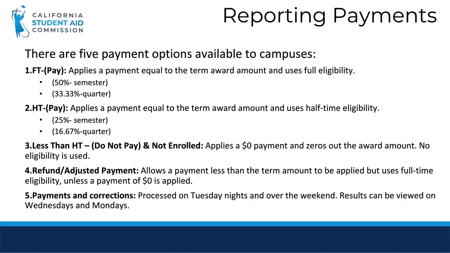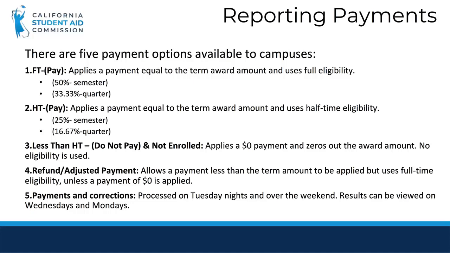The next option is not enrolled, and this also applies a $0 payment but keeps their overall award intact. No eligibility is used. Refund and adjusted payment allows a school to make a payment that is less than a term award amount to be applied, but uses full-time eligibility unless a payment of $0 is applied.